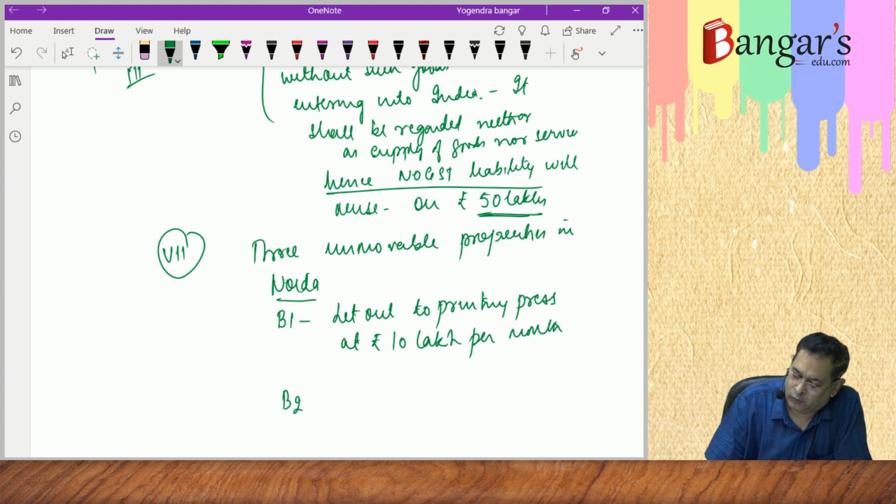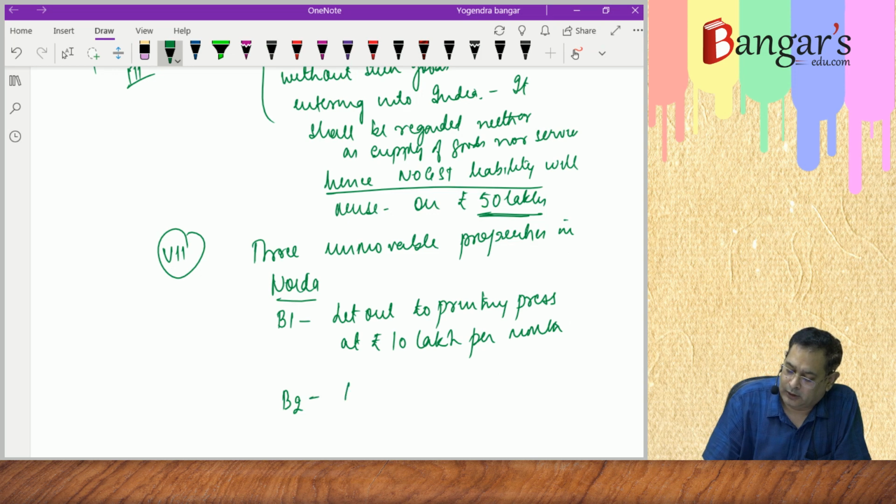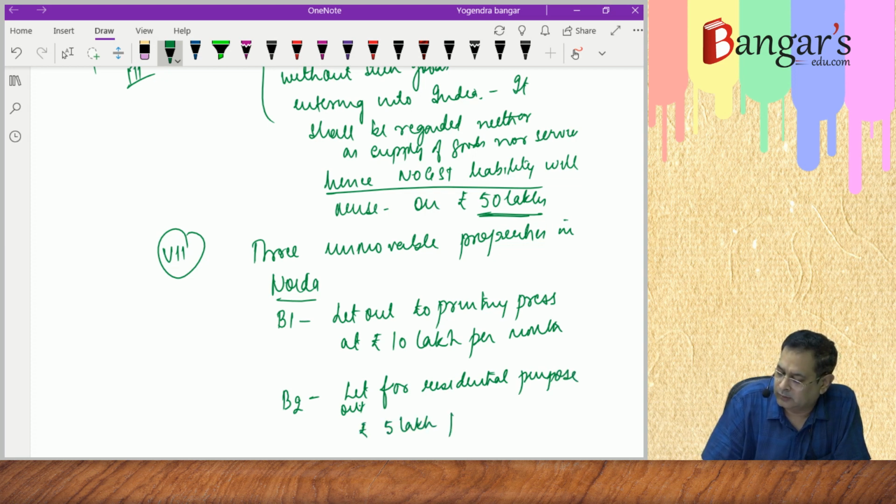Building 2 is let out for residential purpose at 5 lakh per month. This is building 2.